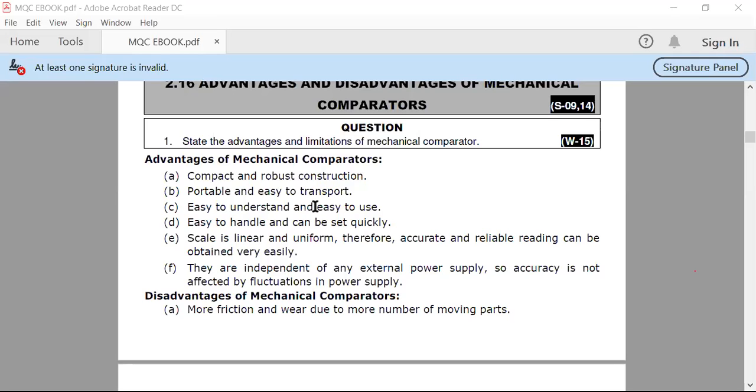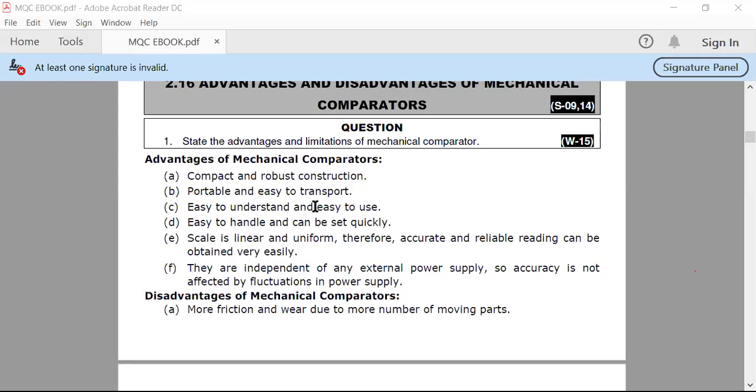Compact and robust in construction. The mechanical comparator, as we see, the sigma comparator as well as the dial indicator, is very compact in nature. They can be easily manufactured and easily assembled. So they are compact and robust in construction. Construction is very easy, and they are portable. So we can move them from one place to another for various measurements in an industry.